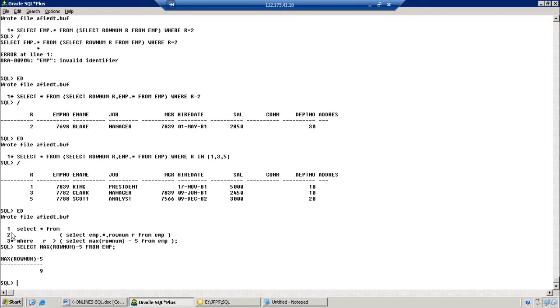Now I apply the same result here. Instead of the subquery, the value 9 replaces it at this query level. So WHERE R greater than 9: 14 is greater than 9.